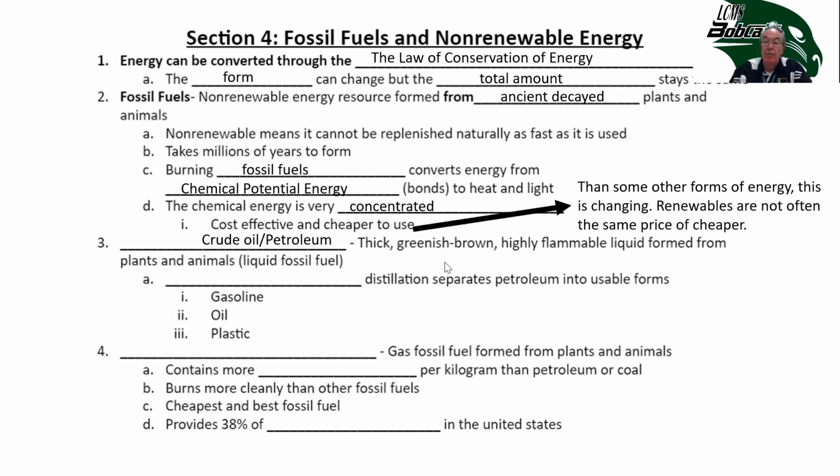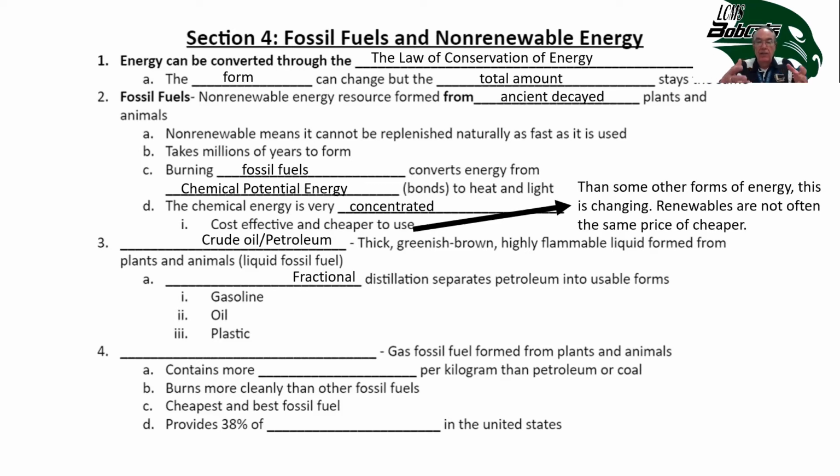So they have to separate it. So remember we said that mixtures can be separated, and the process used to separate these mixtures is called fractional distillation. So they take this crude oil, this tarry, thick, gooey stuff out of the ground, and then they boil it. Basically, they heat it until the different things that we want evaporate. And then they condense it in the process of distillation.